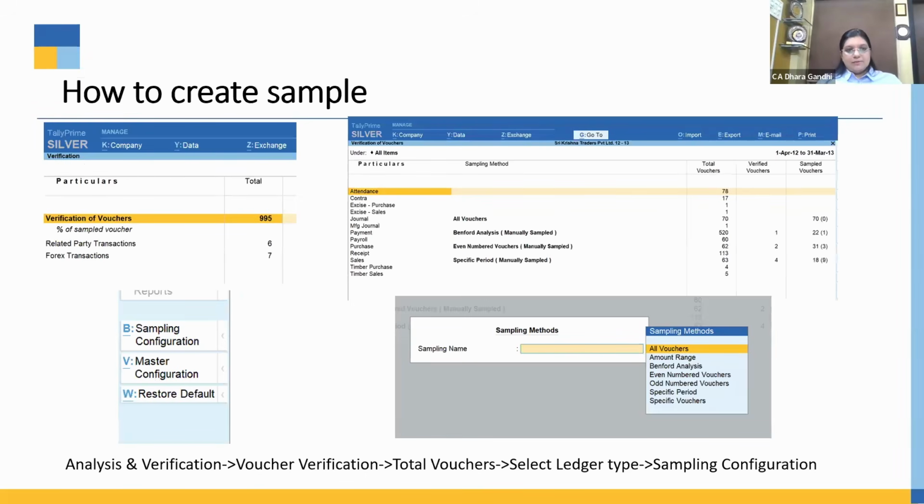How to create a sample, I already told you. I'm creating a sample on a voucher to voucher basis. I can do it on a random basis, which is not recommended as we may skip certain important things in the audit. So I always recommend putting an amount and range and checking all the vouchers.